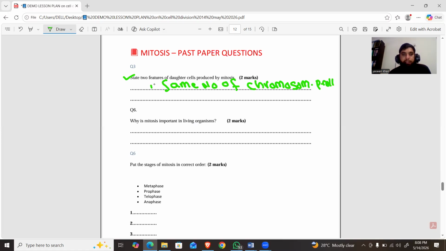And the second feature, these cells are identical.